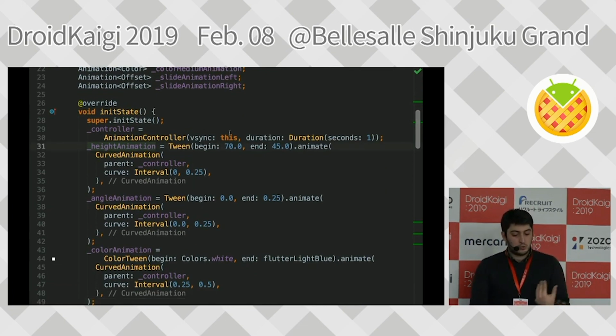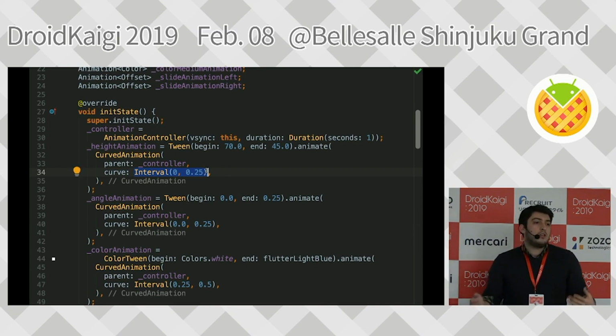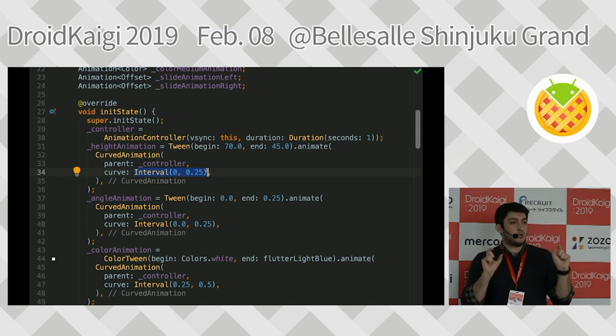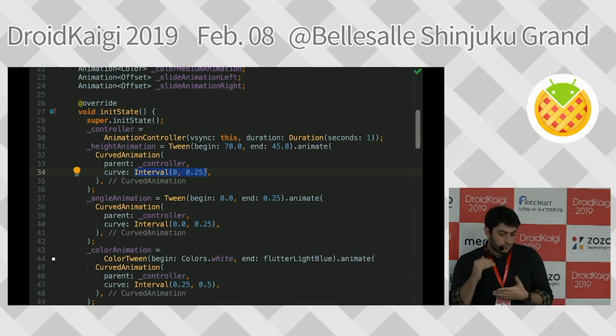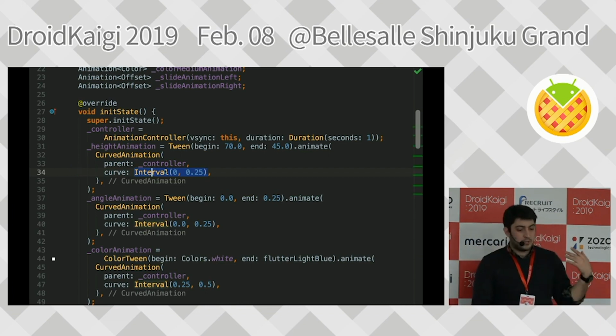So I gave simply 2 values, 70 to 45. But the different thing here is, as you see, I have something called interval. An interval is a special object, so for the interval, your animation happens in a range from 0 to 1, like it's from 0 to 100%. So you can give some percentages to start from and end at. What I do here is, from the beginning to the quarter of the time that I gave here, I say do this animation.